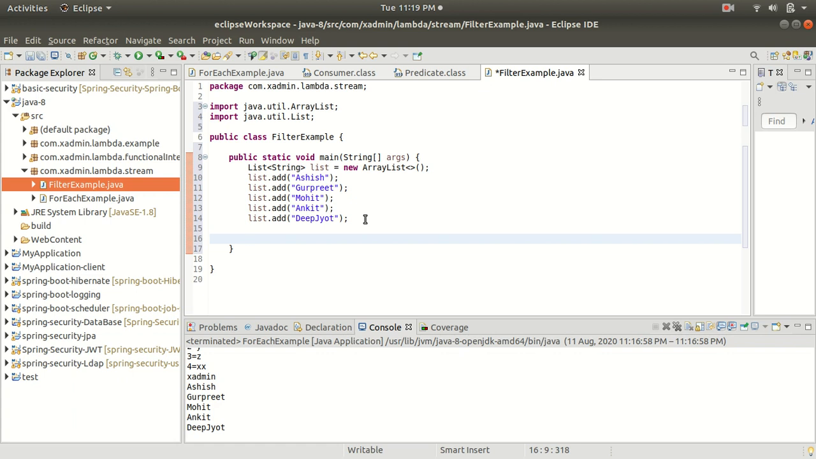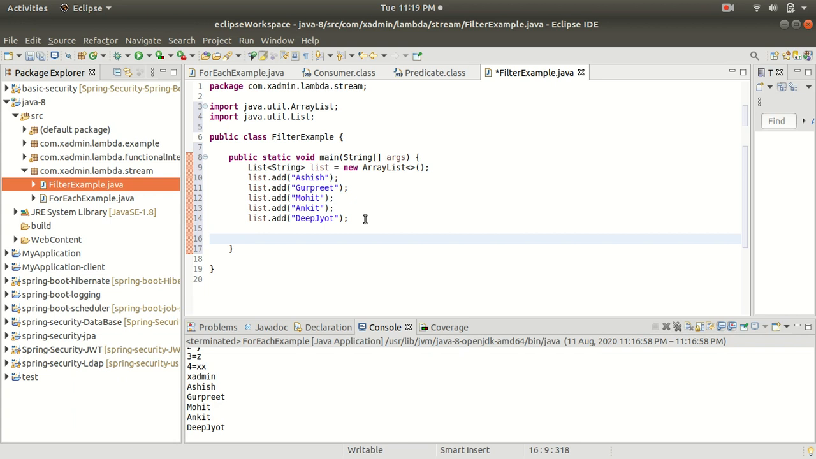Now I want to filter the strings as per a condition. The condition is that I only want to print the names which start with the letter A. In the traditional approach, how will we do this? Here I want to put a condition to print the name of the object which starts with the letter A.